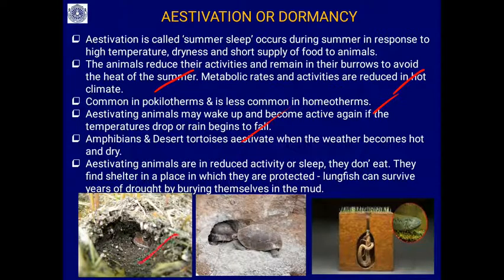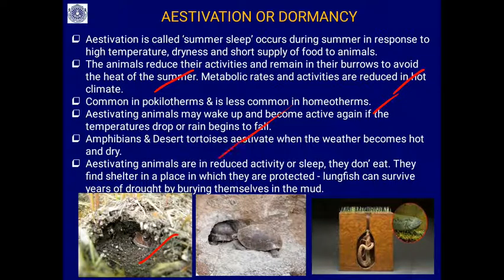In the case of frogs, in the rainy season they will come out after summer. During summer you cannot see the frogs, they will be estivating or they will be in burrows. Once you get the first showers in the month of May, you will find they come out and start their croaking sound, which you will be able to hear during the rainy season. So estivating animals may wake up and become active if the temperature drops and rain begins to fall.